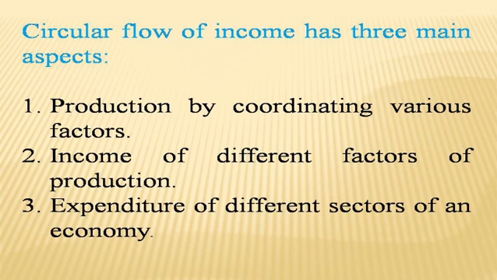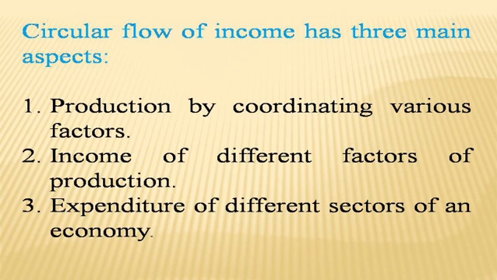What are these aspects? Number 1, production by coordinating various factors. The production is possible by coordinating various factors of production like land, labor, capital and organization.